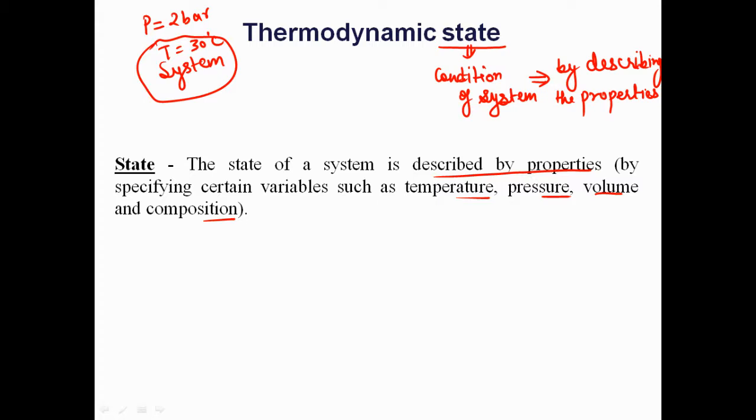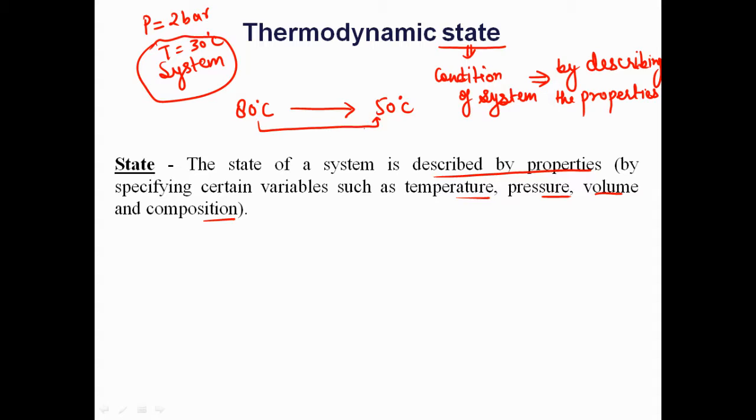Suppose I have a cup of coffee, and right now it has a temperature of 80 degrees Celsius. After 10 or 15 minutes I check, and the temperature has reduced to 50 degrees Celsius. So the temperature, which is a property of the coffee as a system, has reduced from 80 to 50 degrees Celsius.